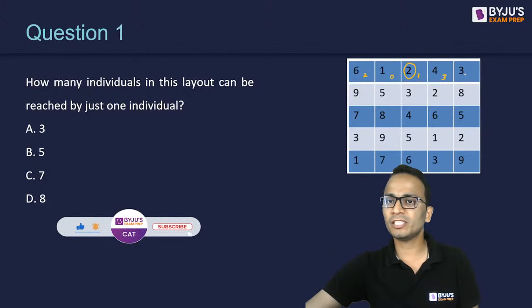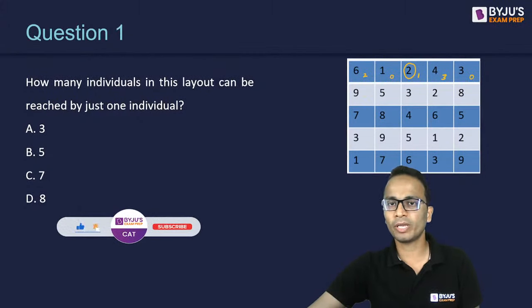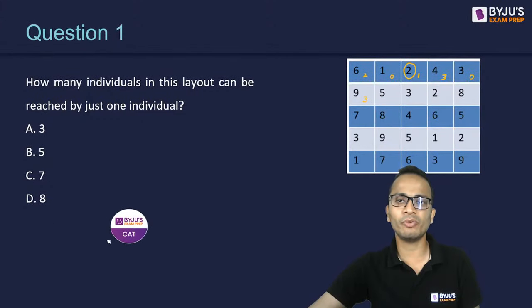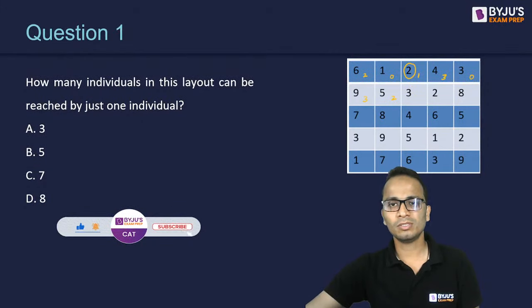All right. Now next is 3. 3 cannot be reached by any individual, so 0 will come here. Now next is 9. 9 can be reached by 6, by 5, and by 7. So there will be 3 individuals that can reach 9. 5 can be reached by 1 and by 3, that's it, 2 individuals. 3 can be reached by 2 and 2, that's it, 2 individuals. 2 can be reached by none of them, I believe.